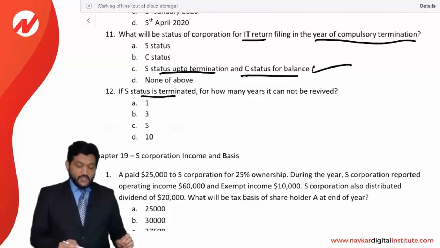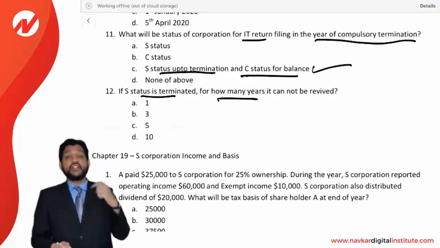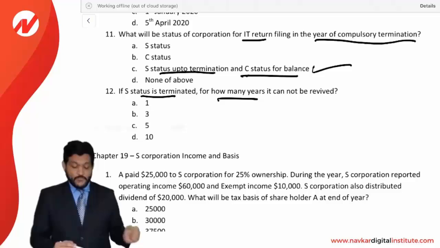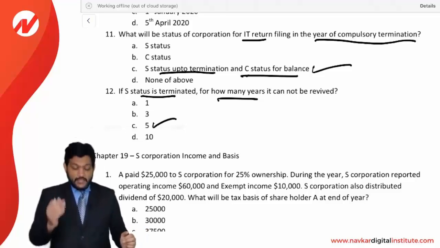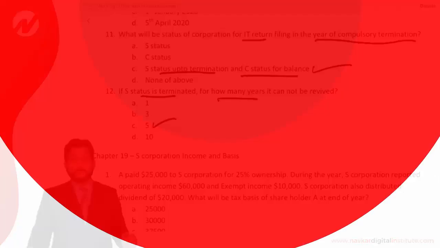If S status is terminated, for how many years can it not be revived? Once your S status is lost, you will not get back your S status for up to 5 years. That's why C option is the correct answer. So these were the MCQs for chapter number 18, S corporation basic eligibility criteria.